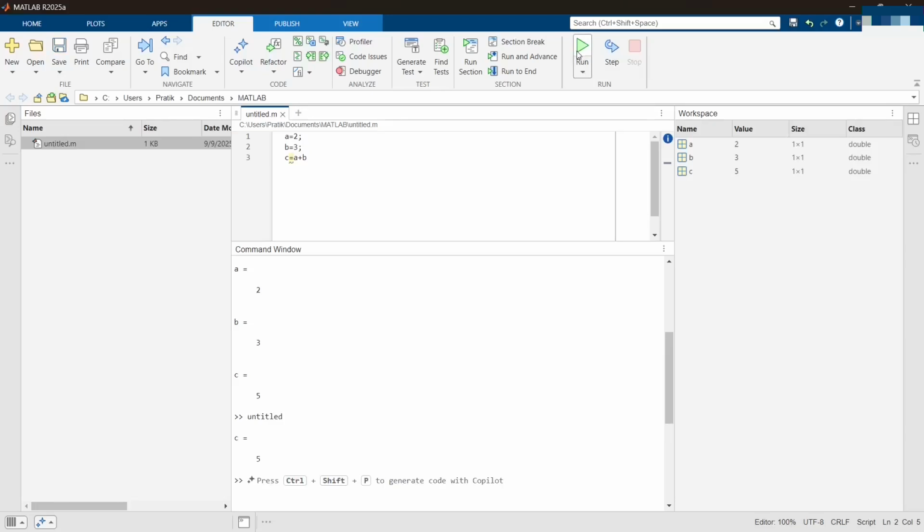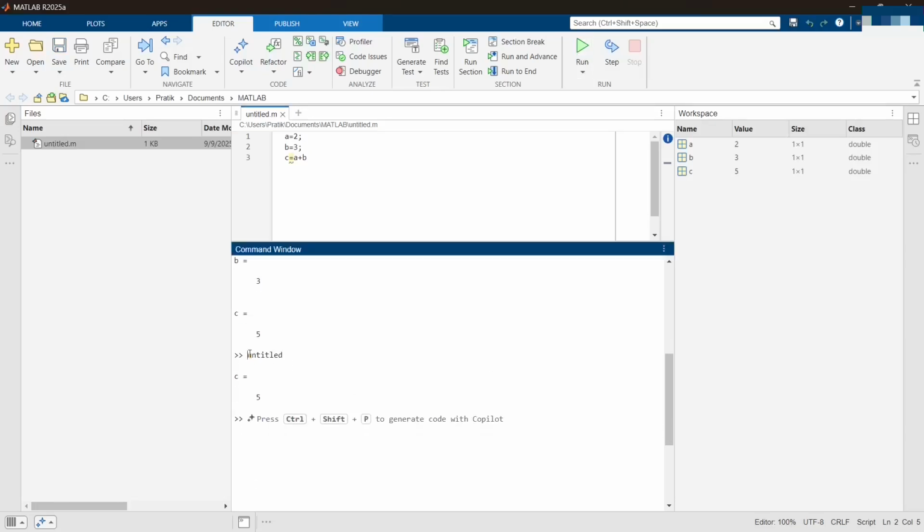Now when I run it, you can see my file name, untitled, and then your c variable. It has compiled and shown me the value 5, that is 2 plus 3. This is how you can print only the selected values instead of printing all.